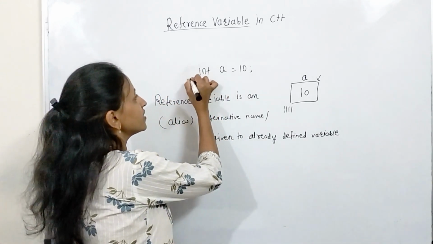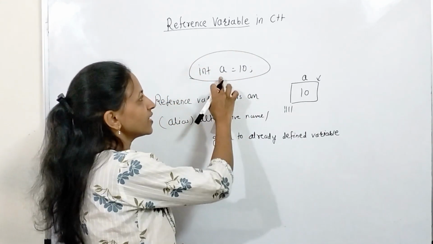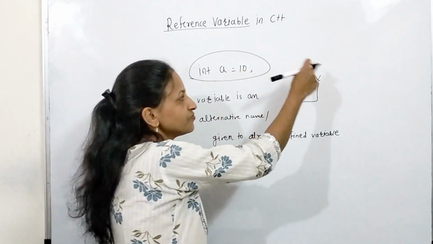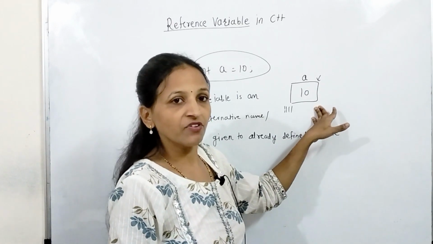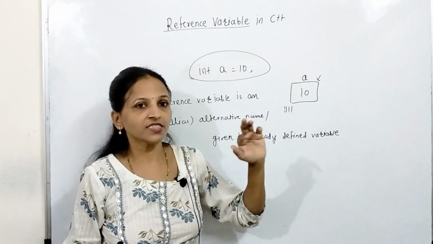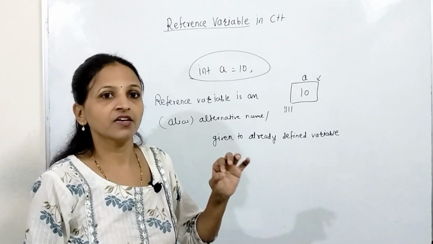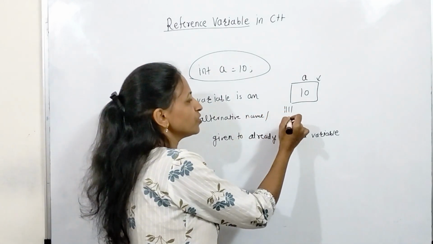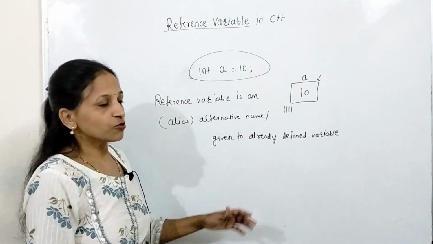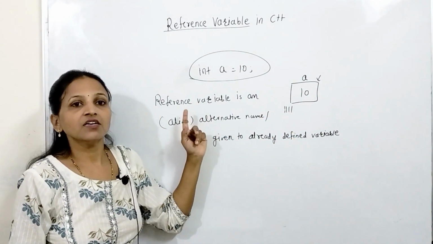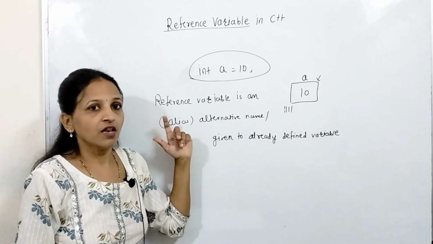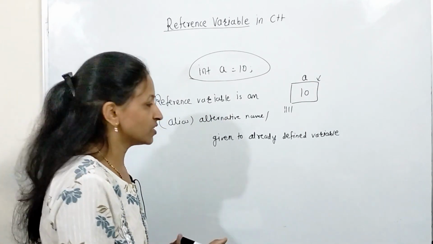Getting? Means what? See, we have declared one variable here, that is a. Already it is defined, already it is inside memory, and we can fetch this memory block using this a, that is nothing but an identifier. Getting? I want to give one more name, an additional name, to the same memory block, then that is nothing but a reference variable. Now how to declare it, how to do this?